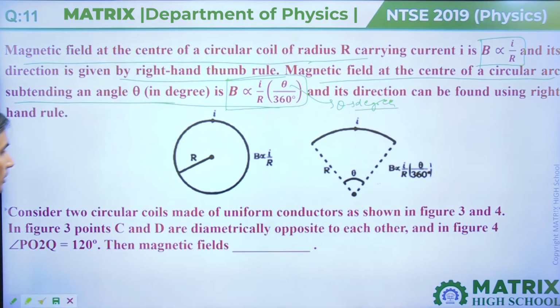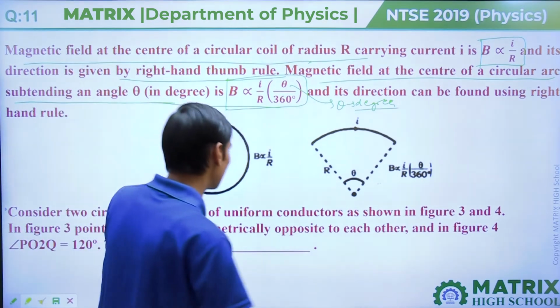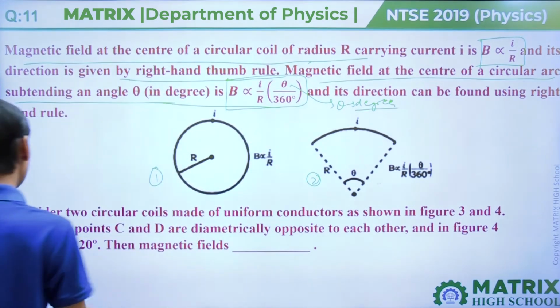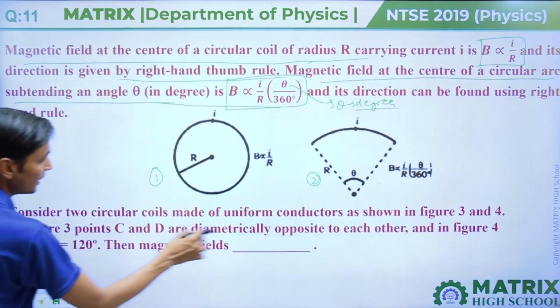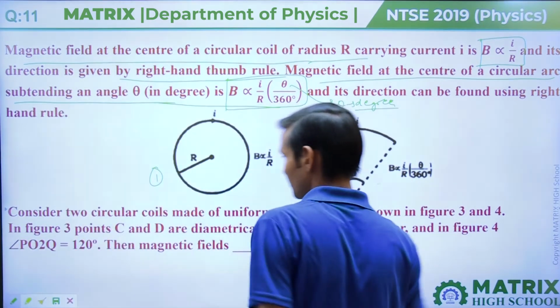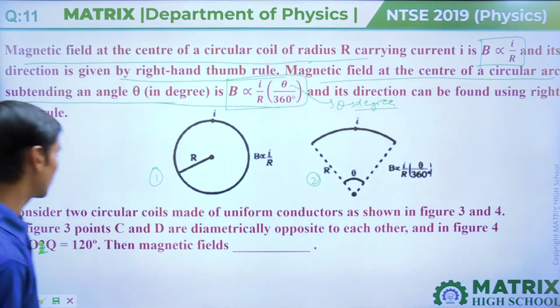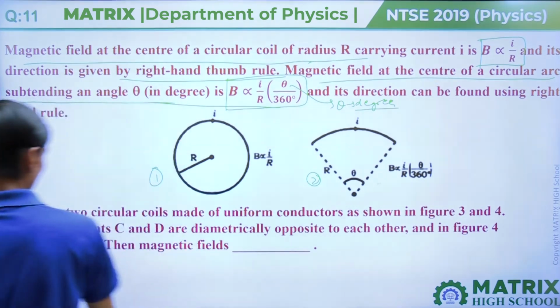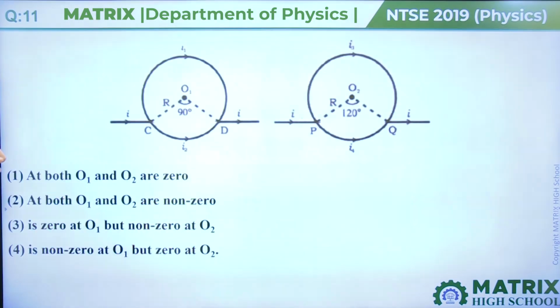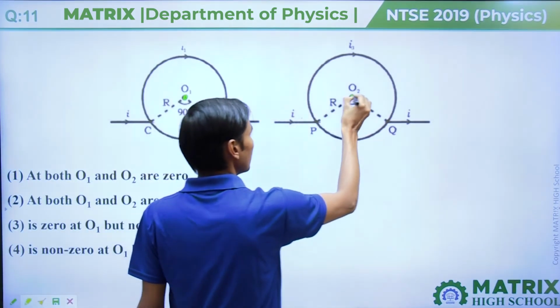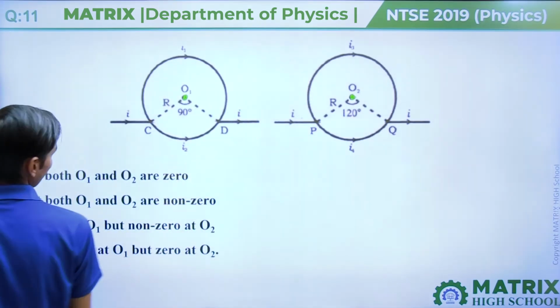Consider two circular coils made of uniform conductors as shown in figures 3 and 4. This is figure 1 and this is figure 2 for the above theory part. In figure 3, points C and D are diametrically opposite to each other, and in figure 4, angle PO2Q is equal to 120 degrees. Then this is the question: we have to calculate the magnetic field at their centers O1 and O2. At these 2 points we have to calculate the magnetic field.